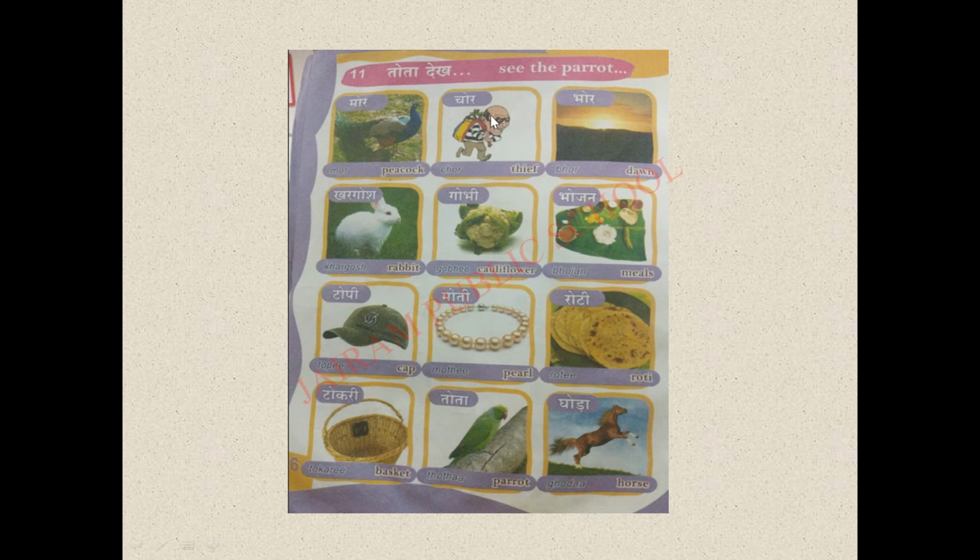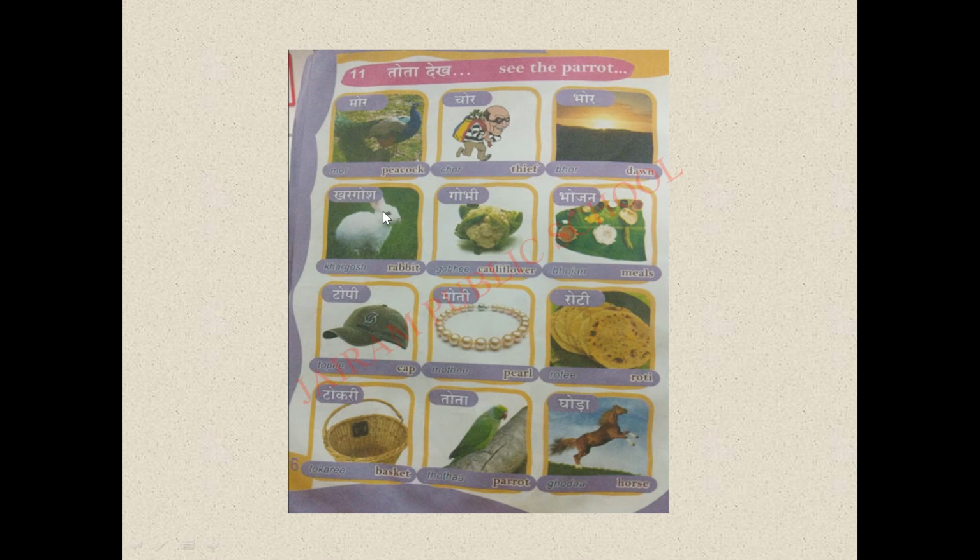Likewise, in the next word, we have O ki matra with the letter cha. So cha becomes what? Cho. Cho plus ra gives us chor. Okay? Cho, ra, chor. So chor means what? Thief. Okay? For thief in Hindi, what? Chor. Next one is bore. Here we have O ki matra with the letter ba, so it becomes bo. Bo, ra, bore. Bore means dawn.